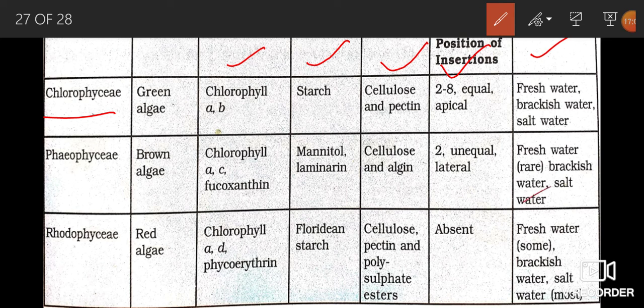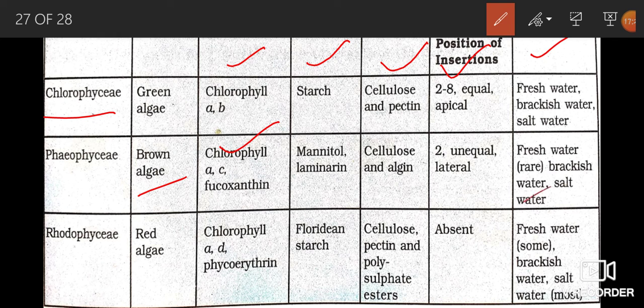Second class is Phaeophyceae. These are commonly called brown algae. Pigments in Phaeophyceae members are chlorophyll A, chlorophyll C, and fucoxanthin.